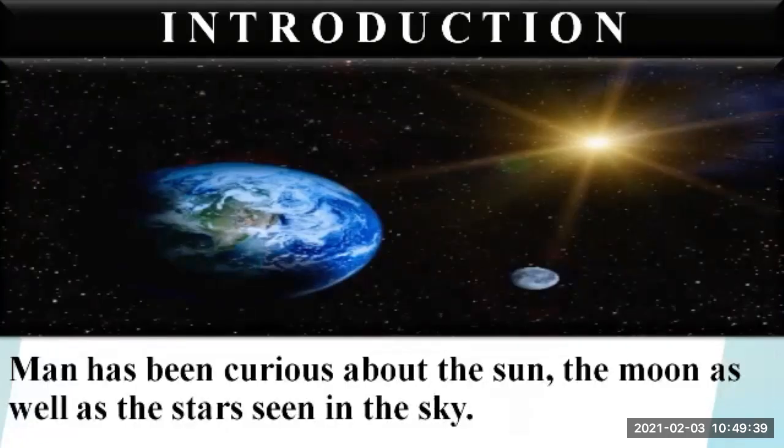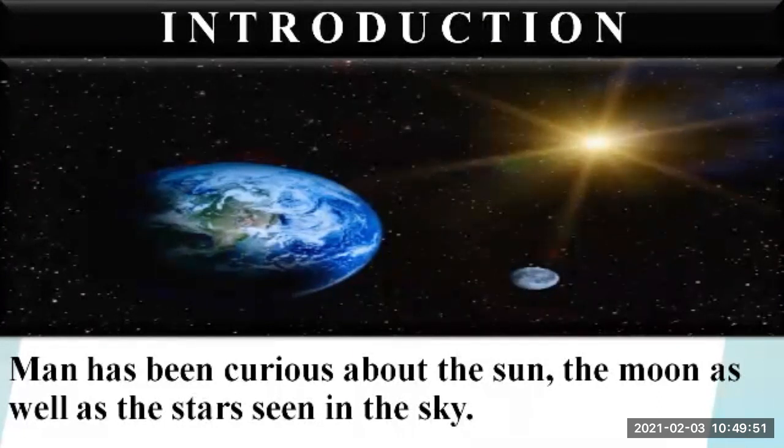Before starting with today's points, let us do a quick recap of what we learned yesterday. In the introduction of this chapter, we have seen that man has been curious about the sun, the moon, as well as the stars which are seen in the sky.